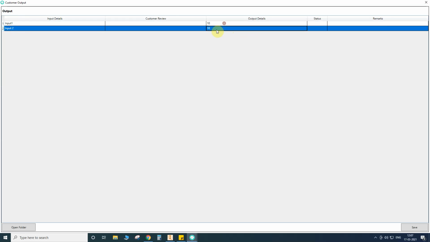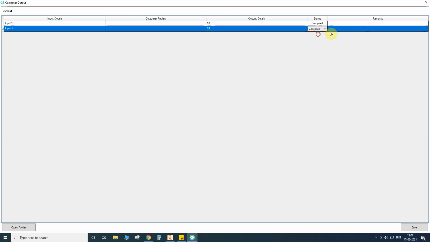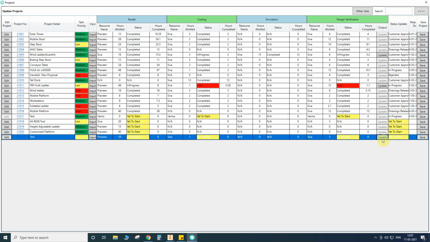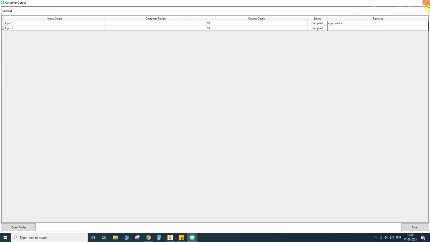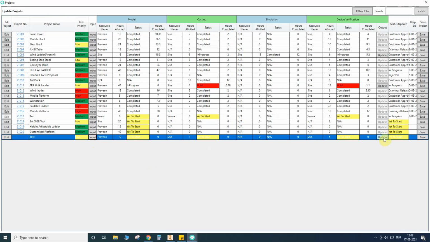Only output data can be edited. Status: complied or not complied. Then if any deviation is there, I take an approval from the customer, so and so mail. Okay, so I can save this. This is the output status. This is the input: what is the customer input and what is the output?